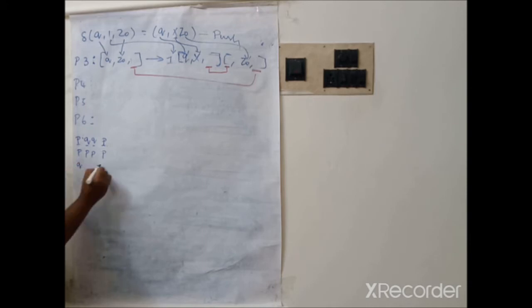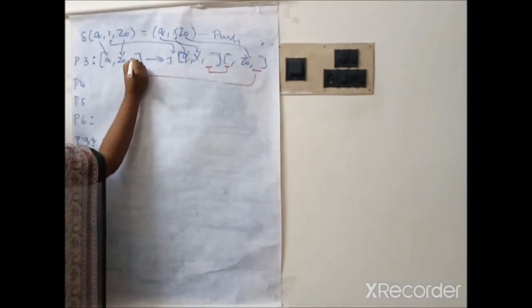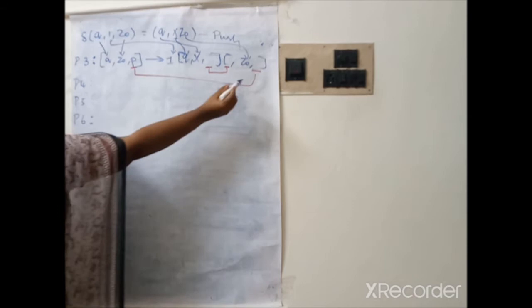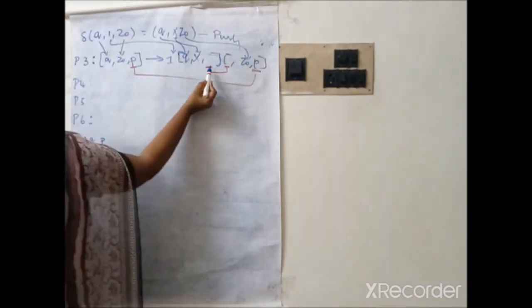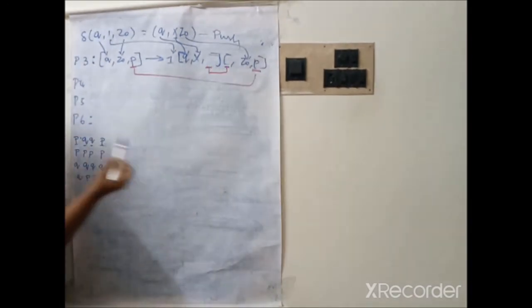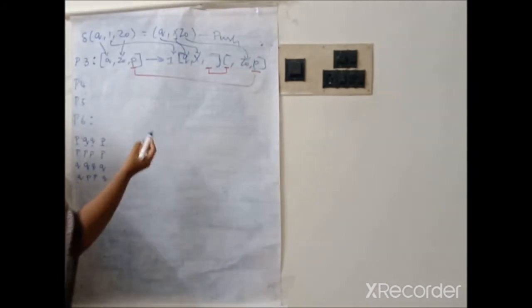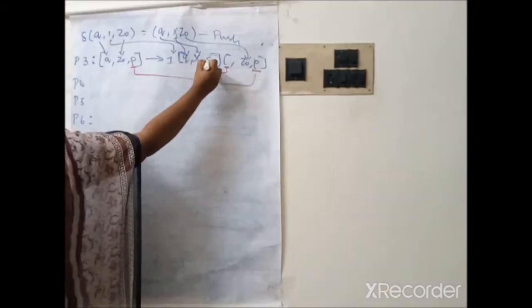If the last one is Q, here you can have either Q or P. Therefore we have 4 possible combinations, and so 4 possible productions. Here first I have written it as P, therefore the last value is also P. Now in between you can have either Q or P, both are possible. So first I have written it as Q.